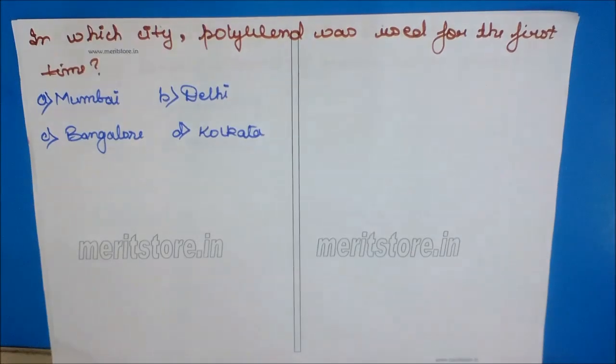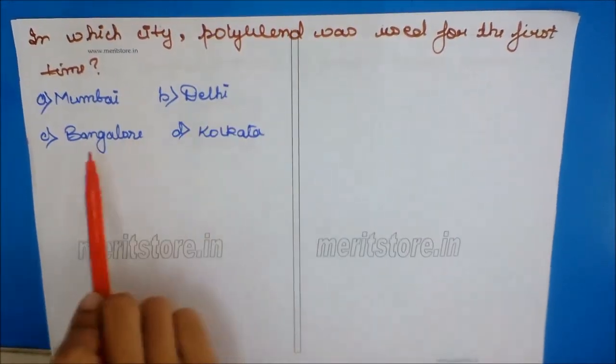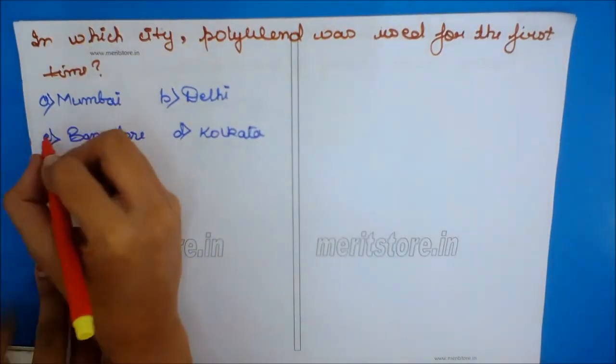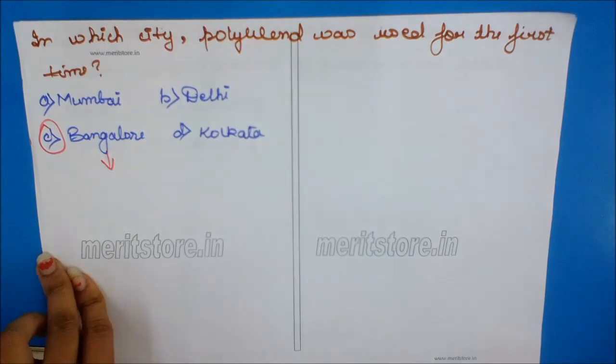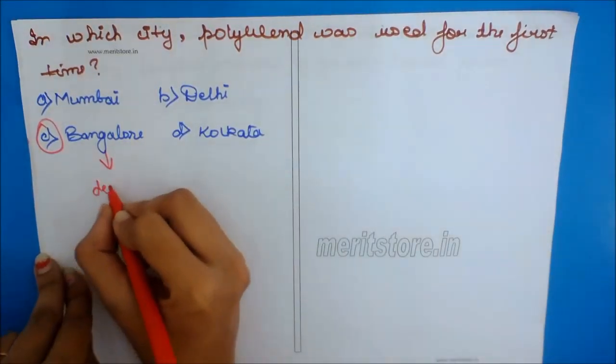In which city polyblend was first used for the first time? Mumbai, Delhi, Bangalore, Kolkata. The correct option is C, Bangalore. It was used in the development of roads.